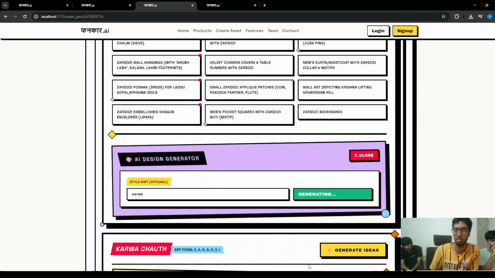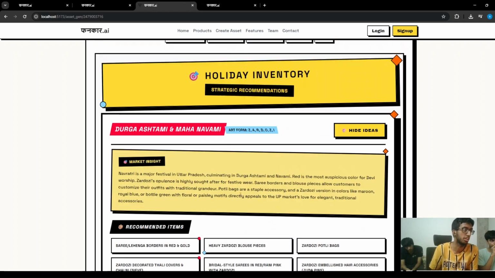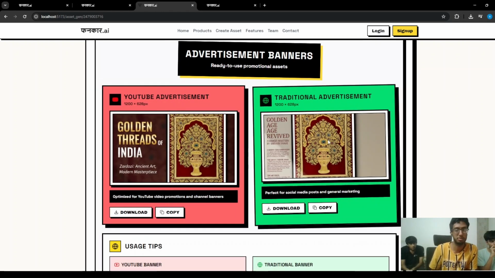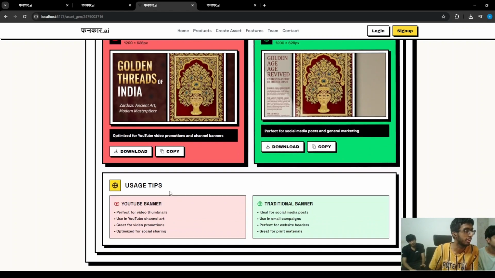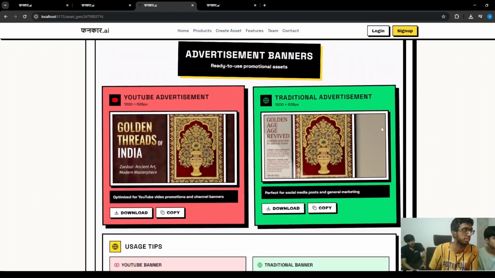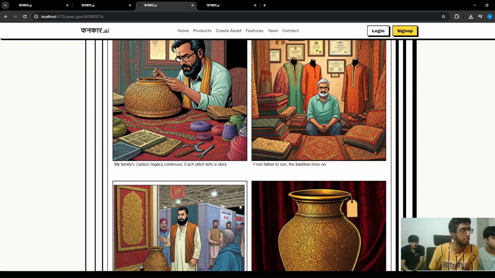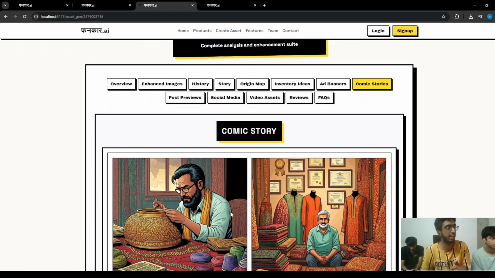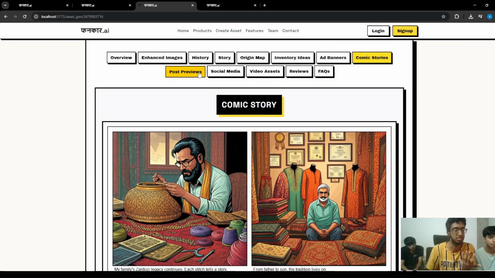Basically, what it would show is a new design for a sari that he can really implement on his own. And these are different advertisement banners. There's a YouTube advertisement banner. There's a traditional advertisement banner. There's also some description based. You can also download these images. We also made a comic story for his particular art form, which is pretty unique because we feel like the youth really connects with memes and pictorial representation of advertisements.